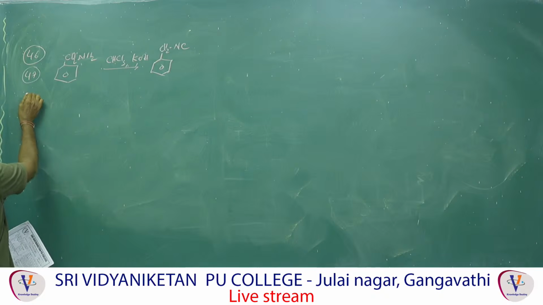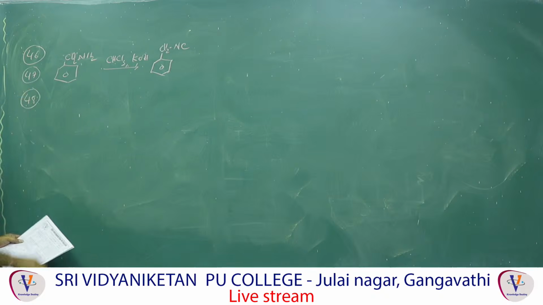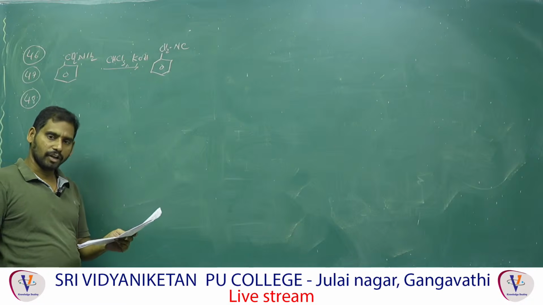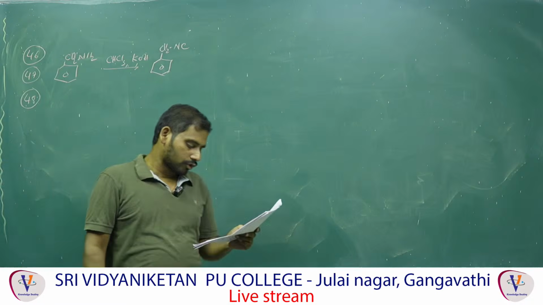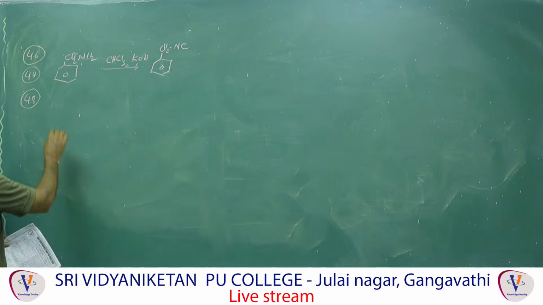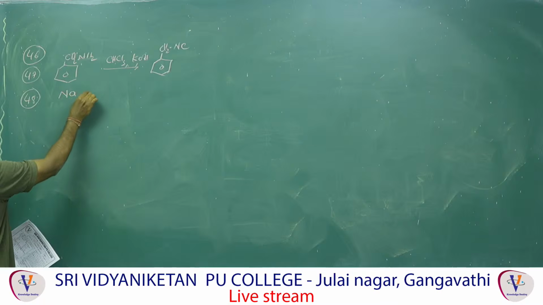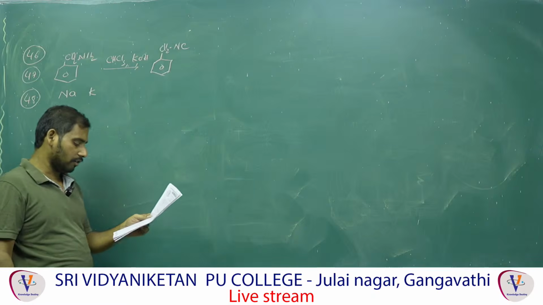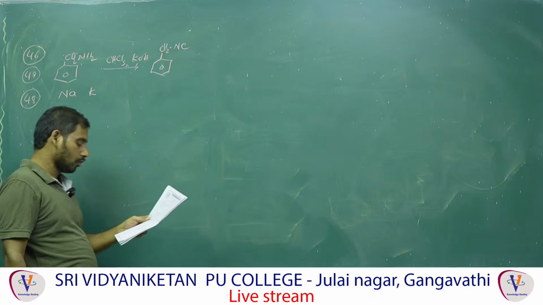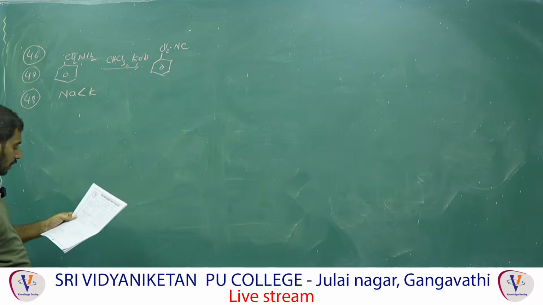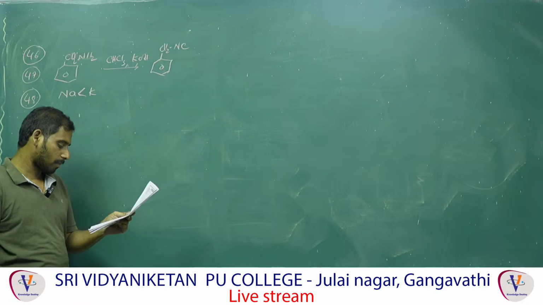Next one, 48. Consider the following statements. Gallium is called eka-aluminium, correct. Sodium is more electropositive than potassium. Sodium and potassium are in a group: lithium, sodium, potassium, from top to bottom electropositivity increases. That means sodium is less and potassium is more, but they are given reversed. That's why that is wrong.